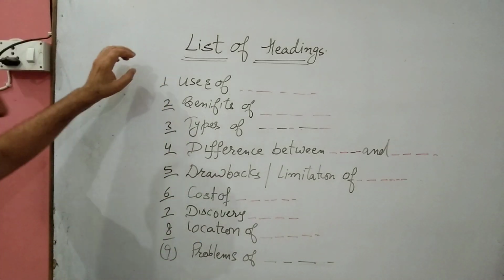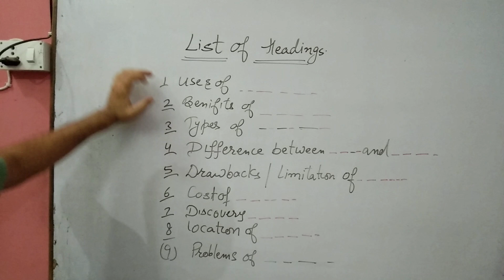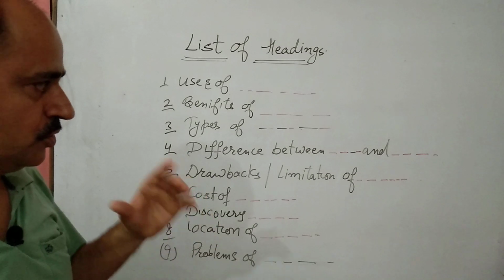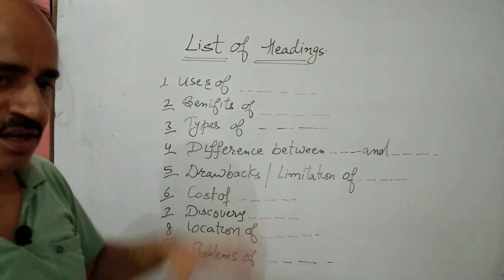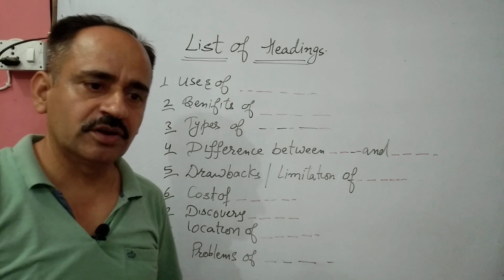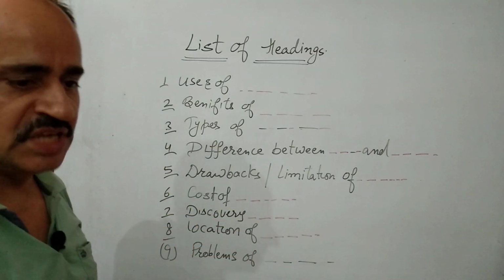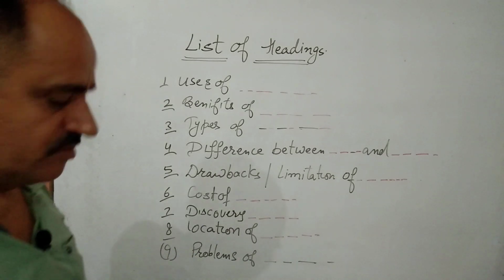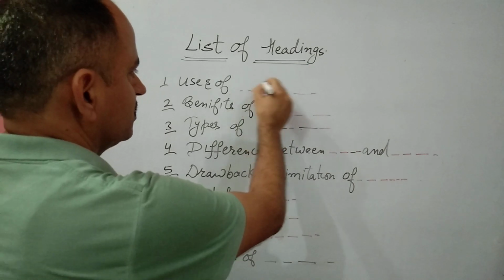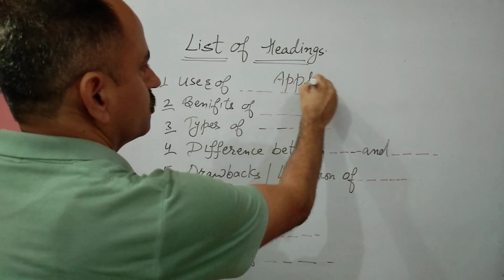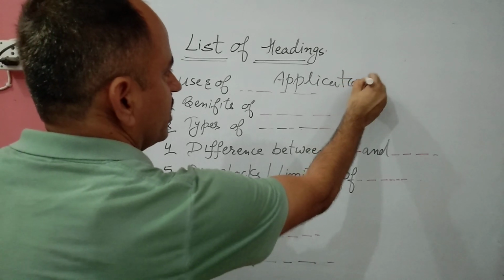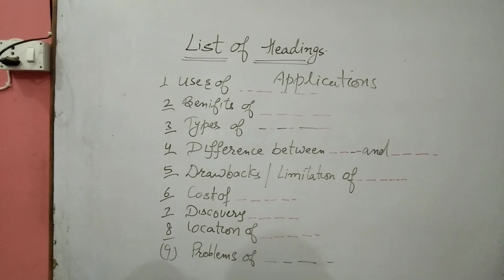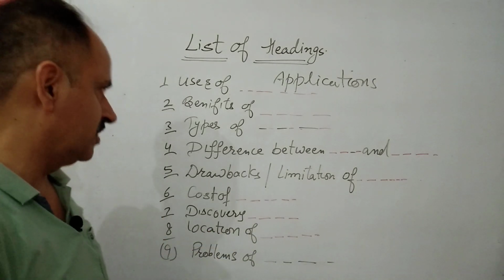Now, if you are having a heading as uses of something, it means that in the paragraph you will read applications of any kind of technology, how this technology can be used in this thing or in that thing or in other kind of things. So, the most important keyword that will be in such passages will be applications. Whenever you find the word applications, it means that the passage is about uses of any kind of technology or any kind of thing.